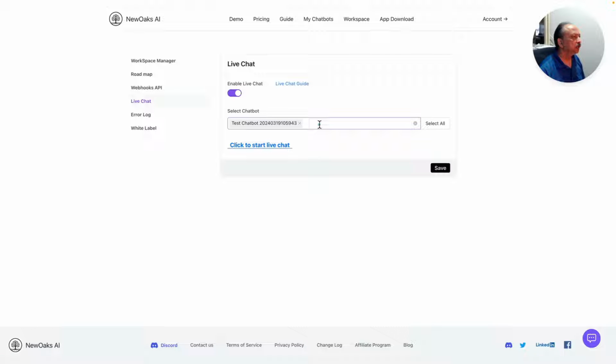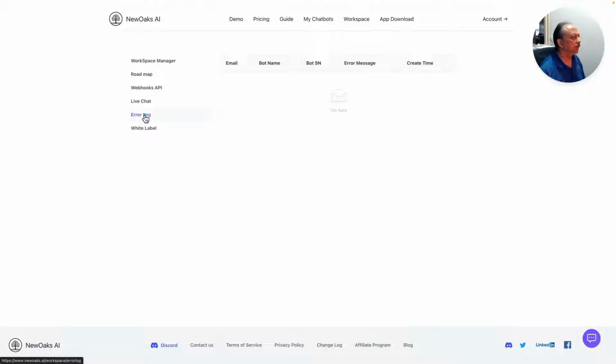So right now I only have one chatbot, so that's what I selected. And then it has an error log, and then a white label capability as well if you want to have that capability, and your plan allows that if you have an agency plan.